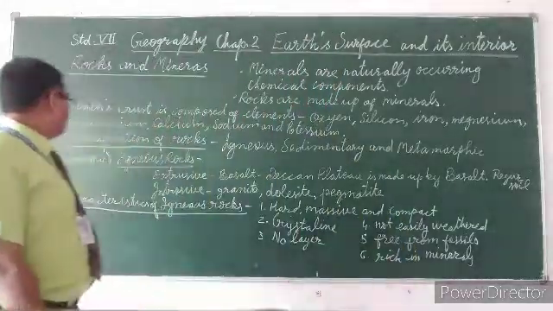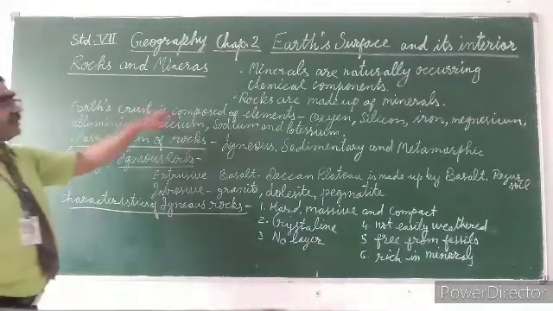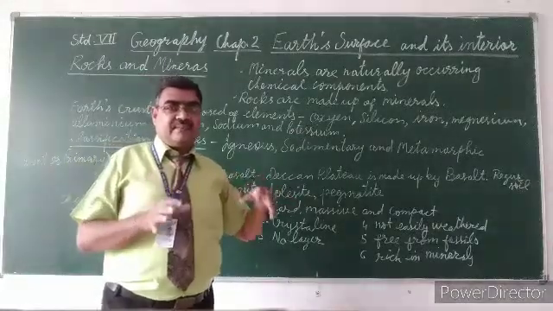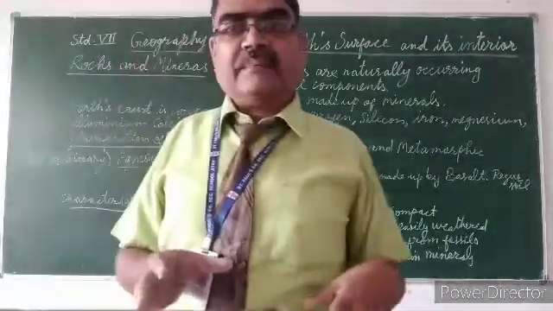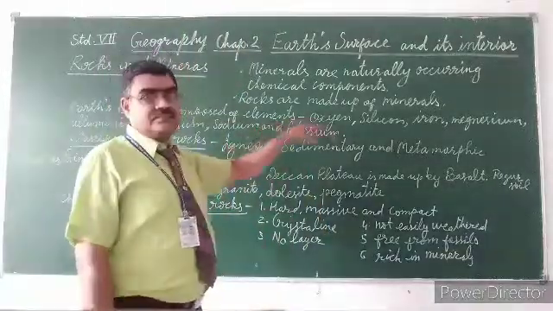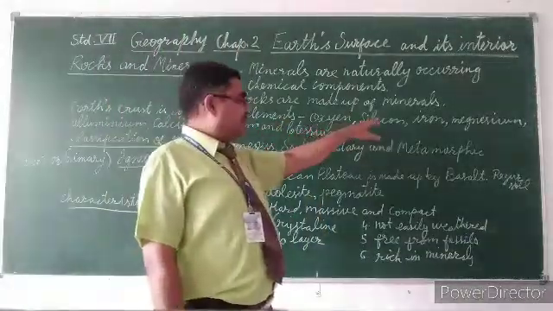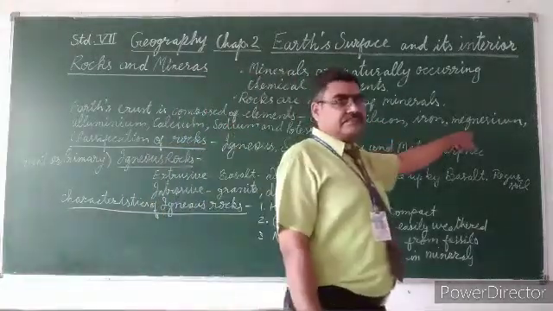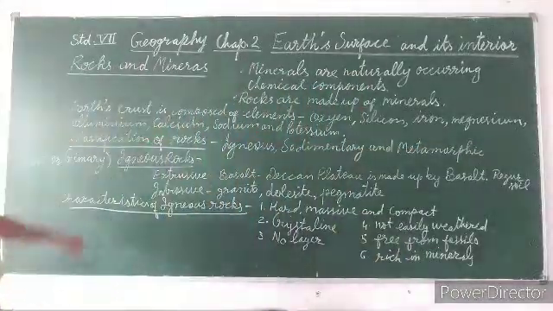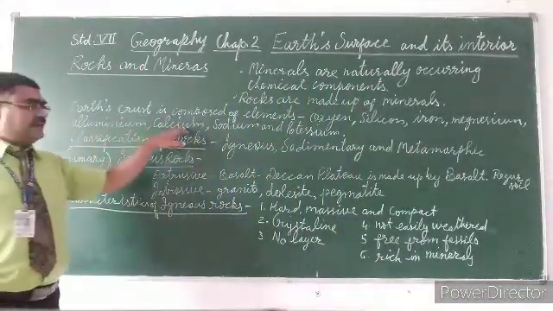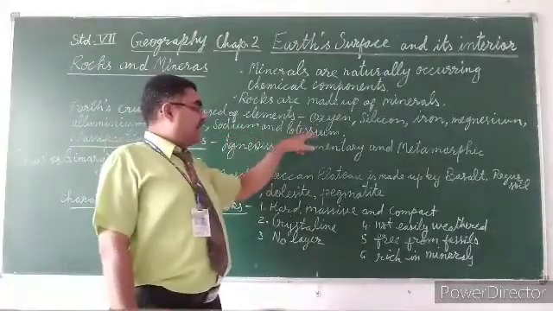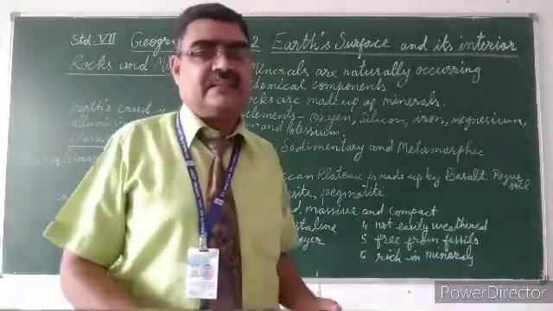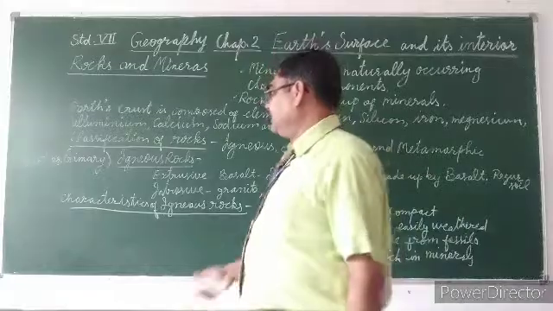So what type of minerals? Earth crust is composed of elements. Our crust, or we can say the lithosphere, is composed of these elements: oxygen, silicon, iron, magnesium, aluminium, calcium, sodium and potassium. Our earth, the lithosphere of the earth, is composed of these elements.